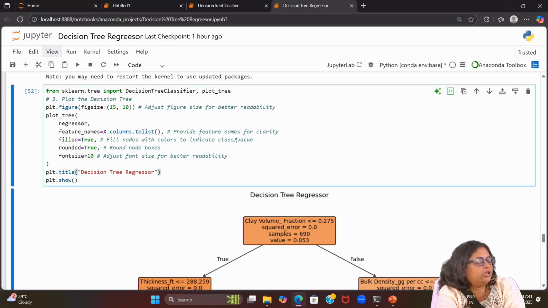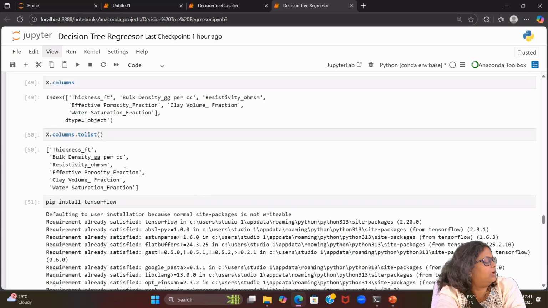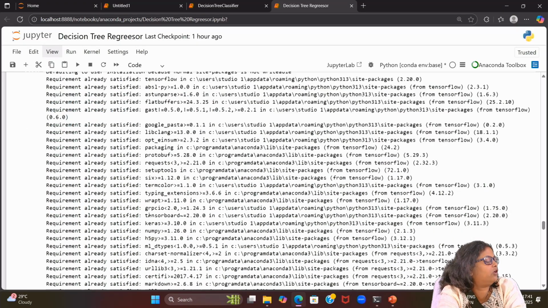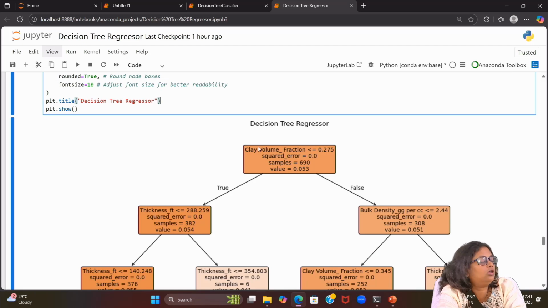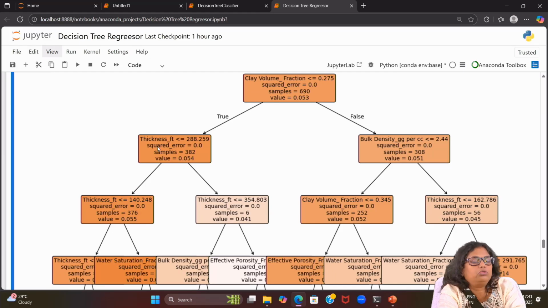That time it was showing x1, x2. Here the columns are thickness feet, bulk density, resistivity ohms, effective porosity, clay volume fraction. The root node has taken clay volume fraction, less than or equal to 2.75. It checks true or false, and accordingly goes to the internal node.